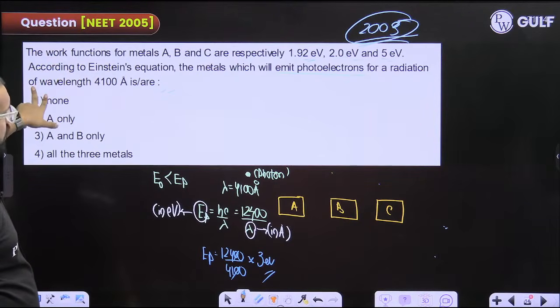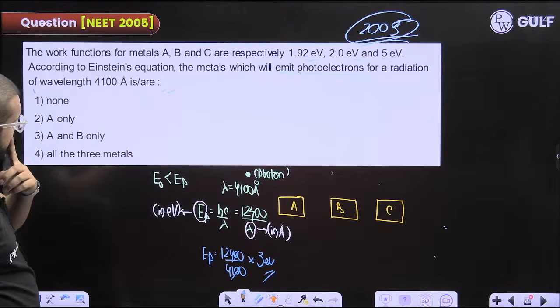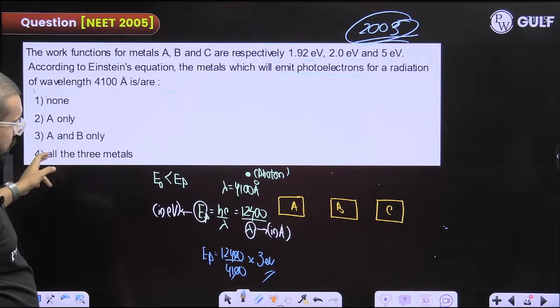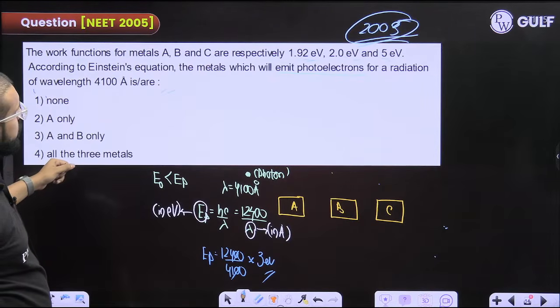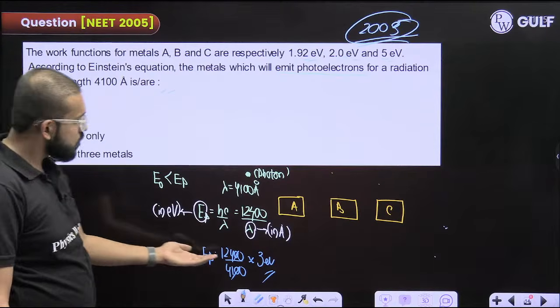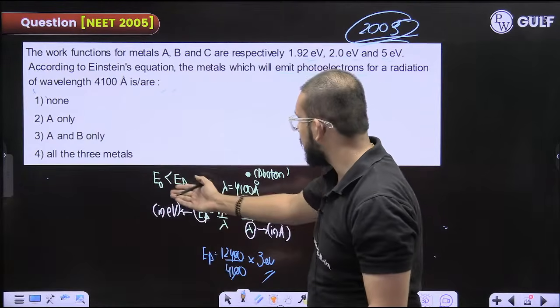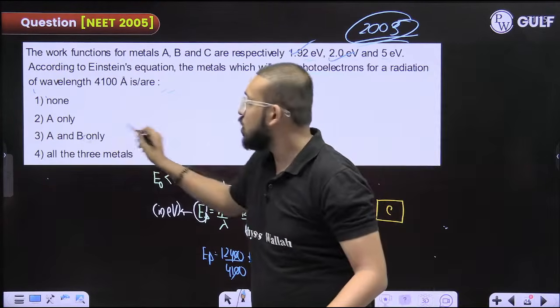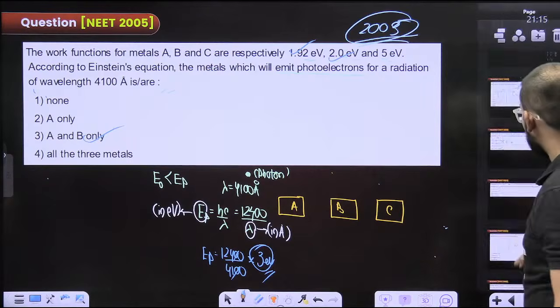So they are asking which of the metals will permit photoelectrons for the radiation of this wavelength. All the metals having work function less than this, that is A is having and B is having. So A and B both. Okay. Next.